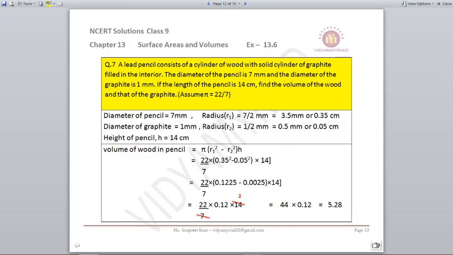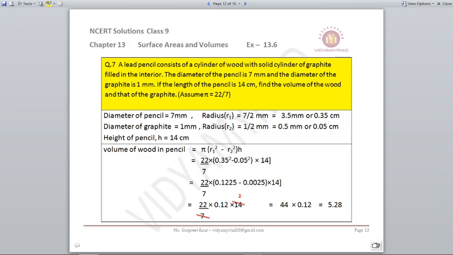We have the diameter of the pencil as 7 mm, so the radius comes out to be 3.5 mm, or I can convert it into centimeters, that is 0.35 centimeters. Same way, the diameter of graphite is given to us as 1 mm, so the radius comes out to be 1 by 2 mm, or 0.05 centimeters. Height of the pencil is given to us as 14 centimeters.